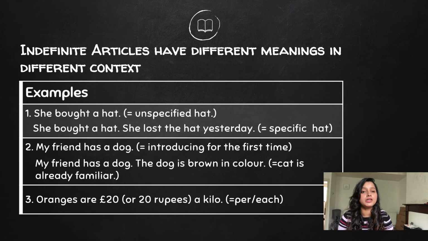Now, number 3. Number 3 is you can use the indefinite article to mean per or each. For example, oranges are 20 pounds a kilo. Means oranges are 20 pounds per kilo, or each kilo of orange costs 20 pounds. So it means per or each.